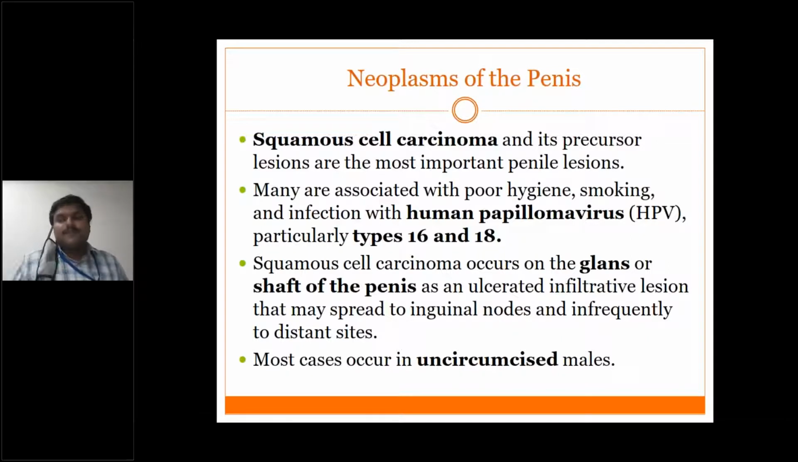So where is the location of squamous cell carcinoma of the penis? Most commonly we see lesions on the glans or on the shaft of the penis. Most of the time we see them on the glans, and sometimes it extends to the prepuce. Sometimes it goes back and extends to the shaft of the penis, with an ulcerated infiltrated lesion that may spread to the inguinal nodes and infrequently to distant sites.